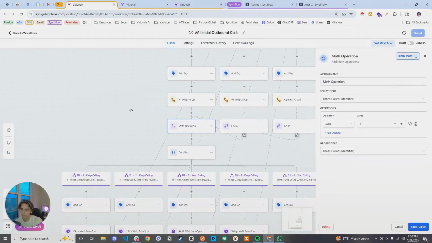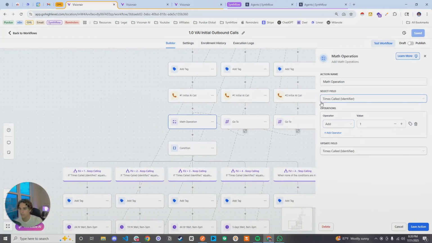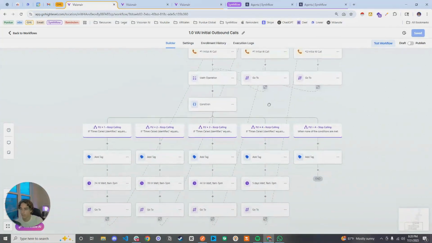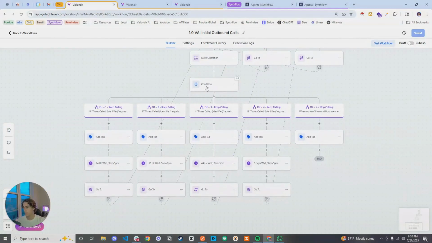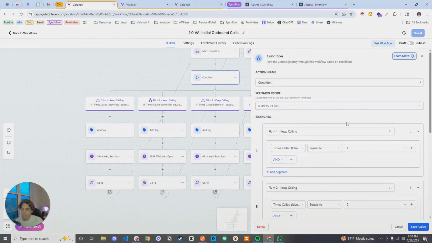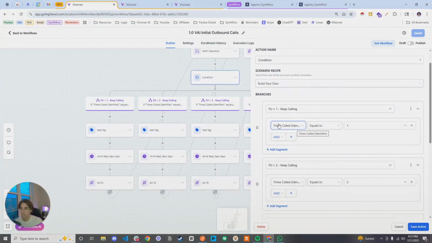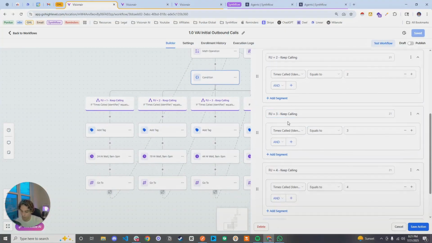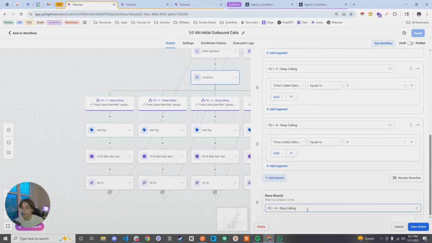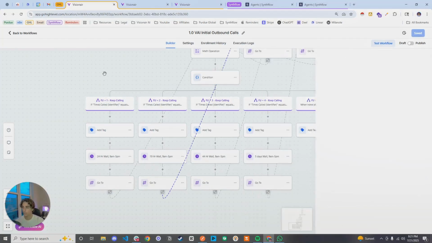After this, we're going to add a math operation. So this math operation is going to identify how many times this user specifically has been called, right? So you're going to add a 1 every single time they've been called there to identify their calls. Now, here is where we check for the if-else conditions, meaning we want to see how many times they've been called so that way we can follow up in different hourly formats, right? So in this case, we're checking for times called, which is what I showed you guys with the math operation, equals 1, 2, 3, 4, meaning that we've called them 1 time, 3 times, 4 times, right? But whenever it's anything greater than 4, we stop following up with this person, right? So these are just all follow-ups.